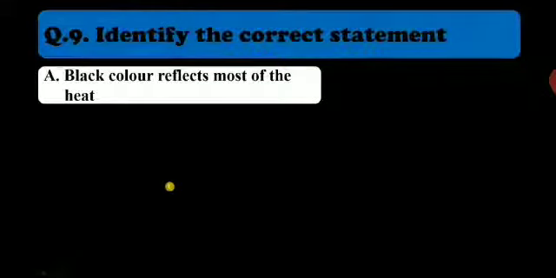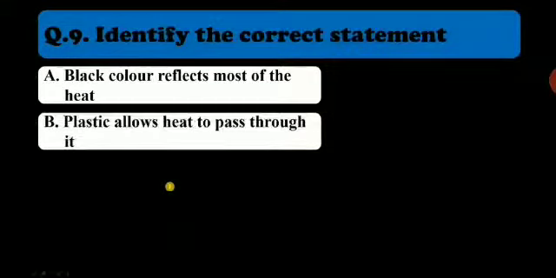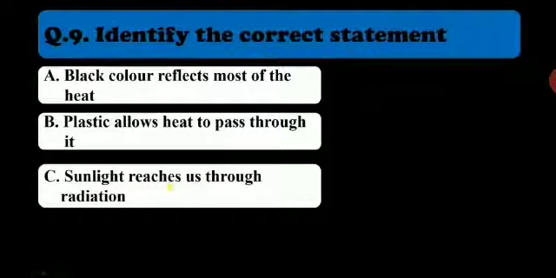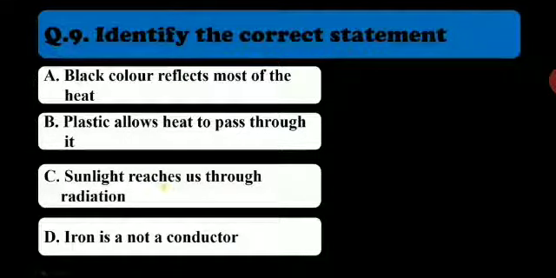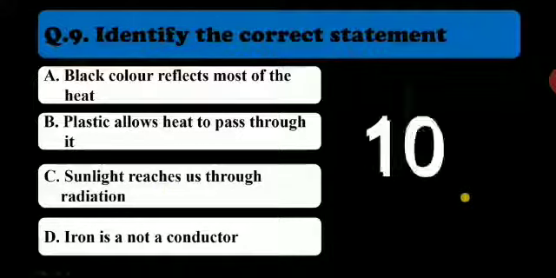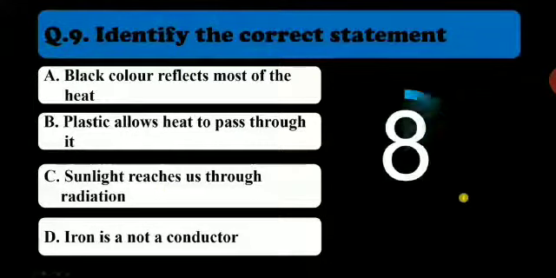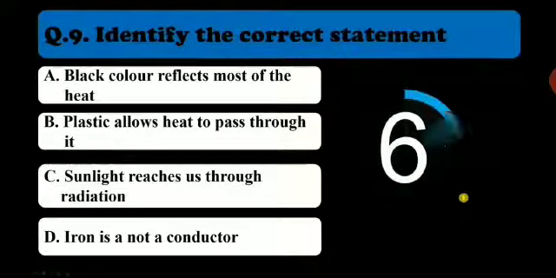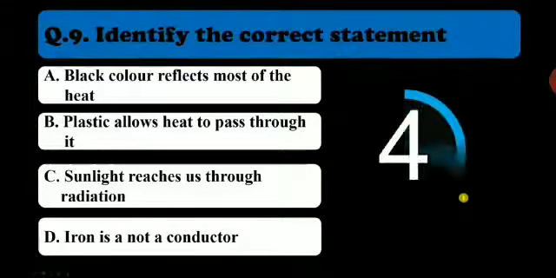Identify the correct statement here. Black color reflects most of the heat. Plastic allows heat to pass through it. Sunlight reaches us through radiation. Iron is not a conductor. Time started. Identify the correct statement here.